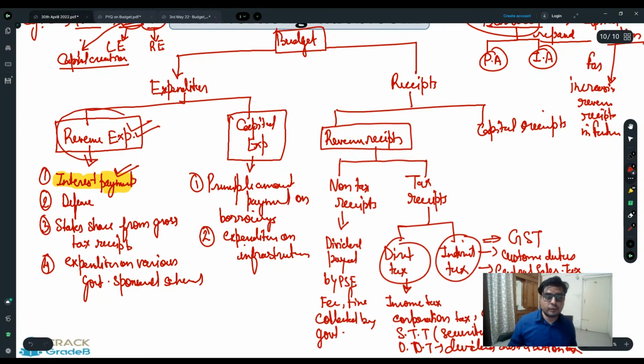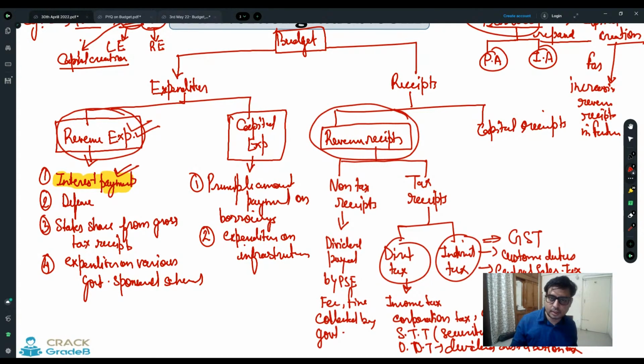And in order to fulfill the revenue expenditure, what sources of income do you have? If we have less income, then our revenue expenditure is also going to be less. Why? Because revenue expenditure does not create any income for the government, and the government is going to borrow money for that. If you start borrowing money for your revenue expenditure, then the problem is that the government's deficit is going to increase further and further.